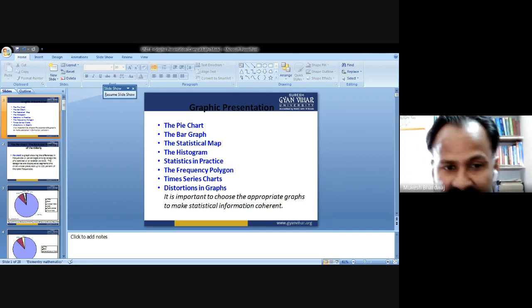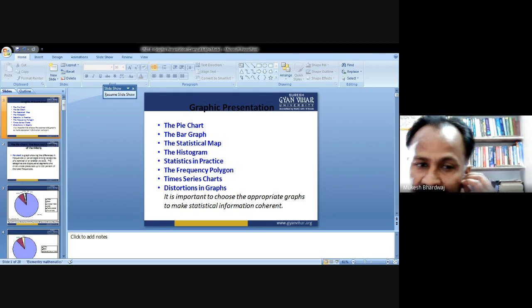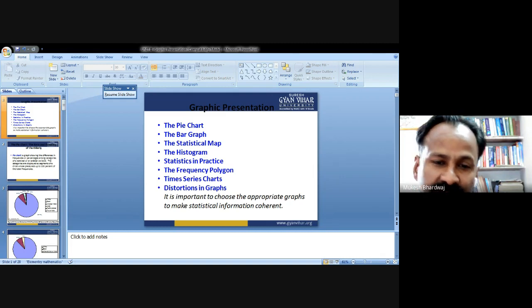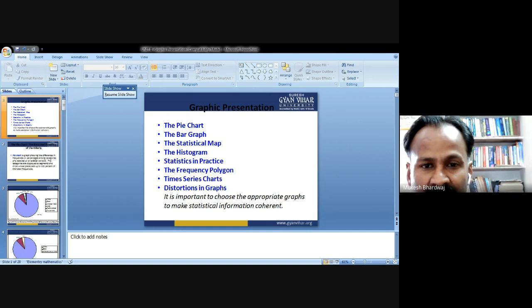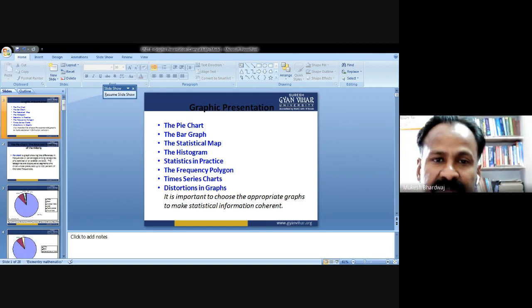That means the pie chart is representing a circle, and under the various segments we are going to display the categories, whose pieces add up to 100% of the total frequencies. So we divide the whole circle into segments. When we join up the different segments of the circle, it becomes 100% of the total frequency. See an example. This is the pictorial representation of a pie chart. It is known as the pie chart.